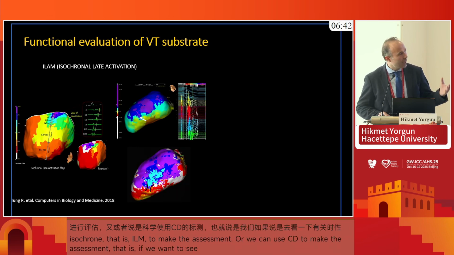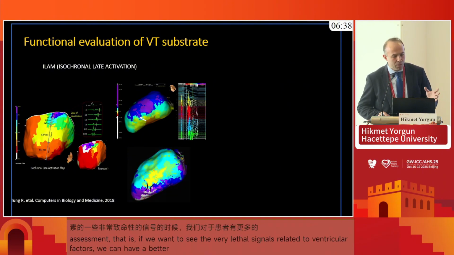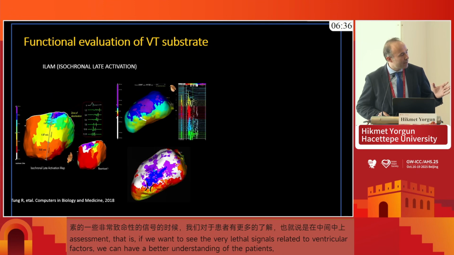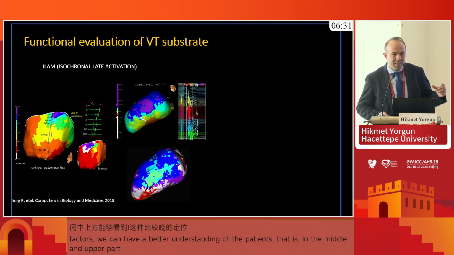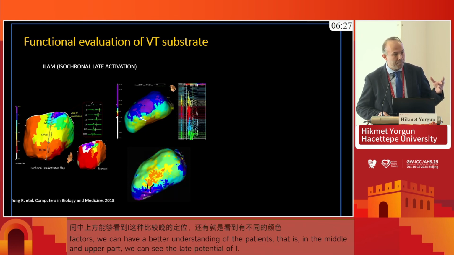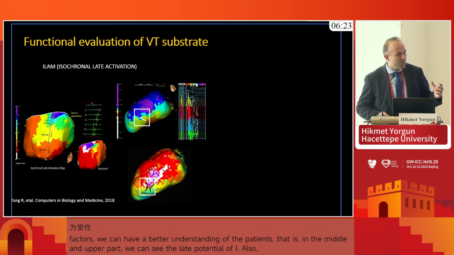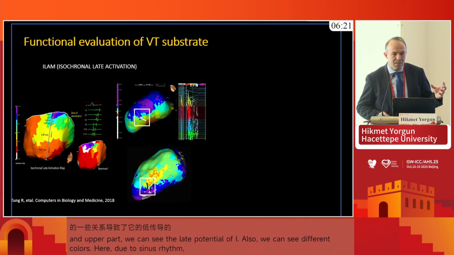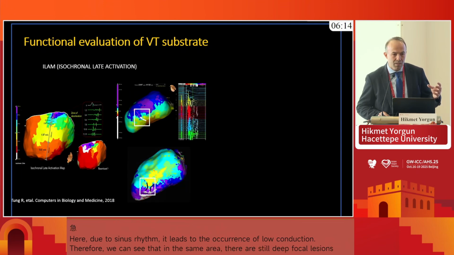As you see in the middle part of the slide, in the upper part, the late potentials are demonstrated, and the white arrow is demonstrating the isochronal crowding of the colors. That is a marker of slow conduction there during sinus rhythm, or this can be during pacing. And then when we look at the activation map of the same patient, you see that these are in the same area. So these are co-localized. So this is an example of how functional mapping helps us to find out the critical substrate in an extensive substrate patient.